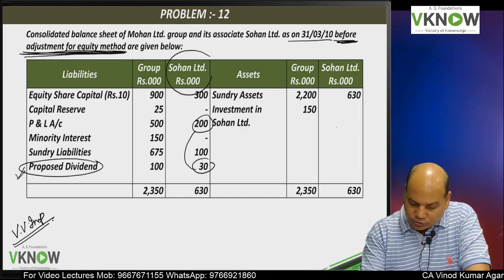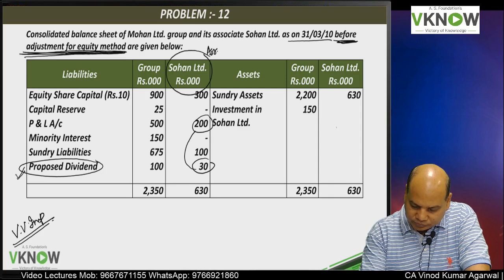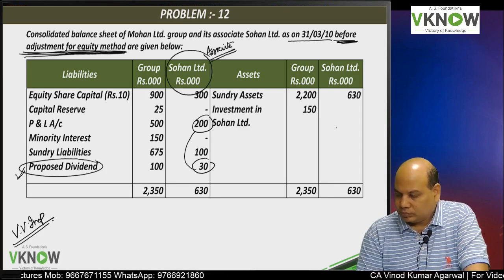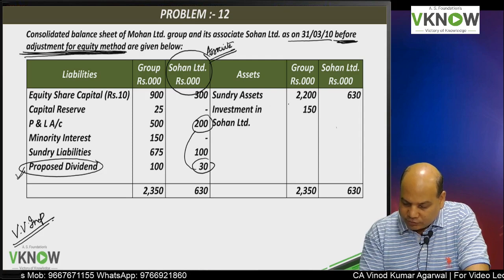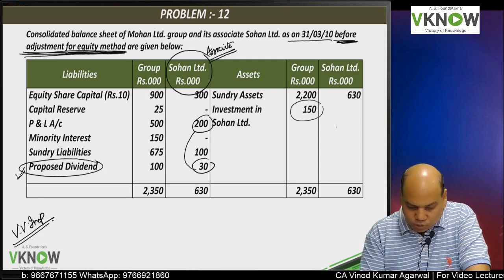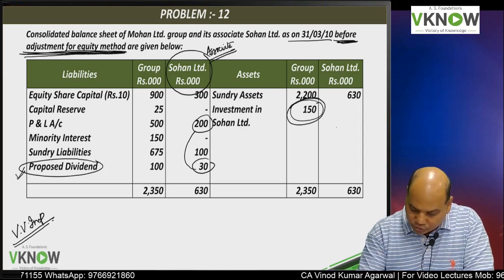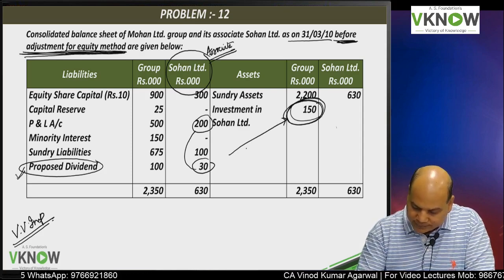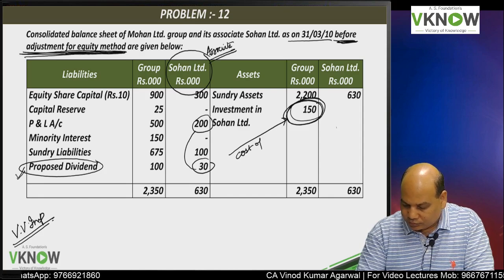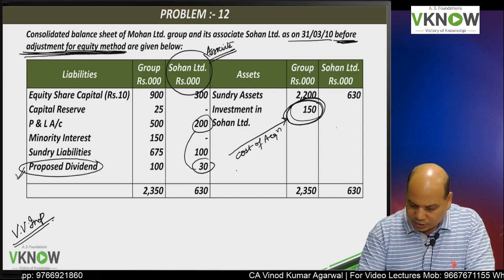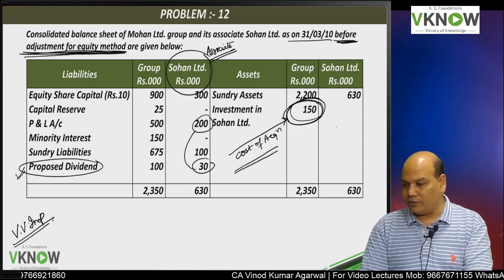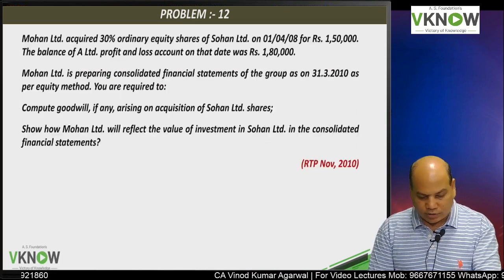Sohan Limited is associate. Now asset side is sundry asset and investment in Sohan. Investment in Sohan Limited 150, that is cost of acquisition. Now we'll come to next line.